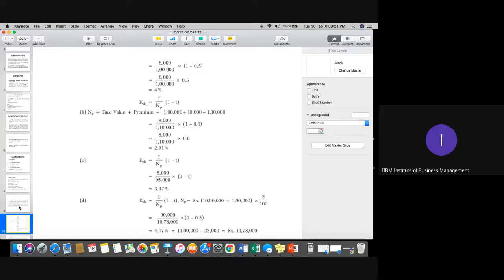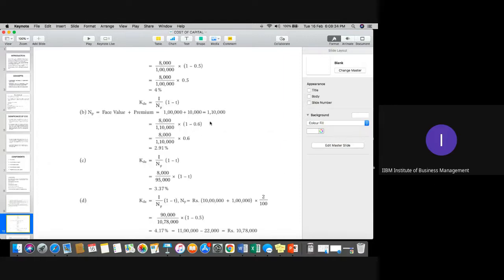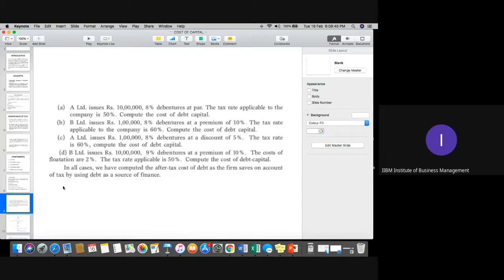Second case you can see right now. Please try to focus on the question. I'll give the time to note it down. The second option we have 8% at premium of 10%, means 1 lakh plus 10% of 1 lakh, which is 1 lakh 10,000. So NP would be 1 lakh 10,000. The taxation is 60%, so it is 1 minus 0.6. So it would be 2.91%.